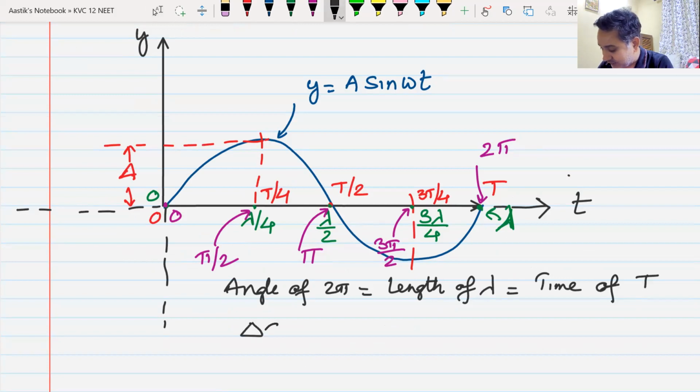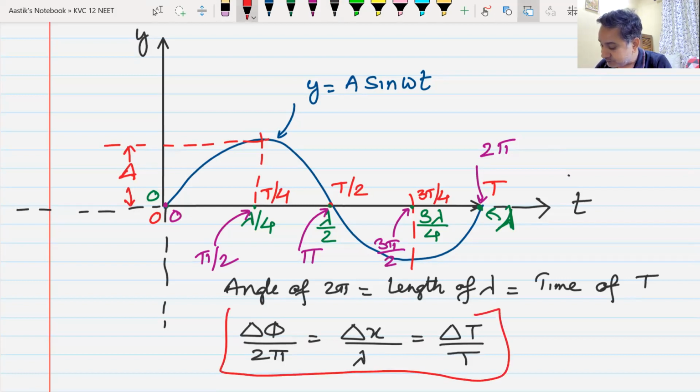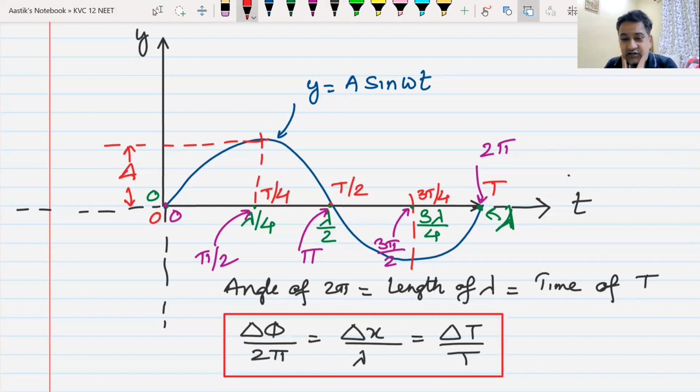If delta phi is the difference in phase, delta phi by 2 pi will be equal to delta x by lambda, that will be equal to delta t by T. This becomes my formula to convert phase difference into path difference, or phase difference into time difference, or time difference into phase difference, or time difference into path difference, or one difference into the other. Do you understand this?